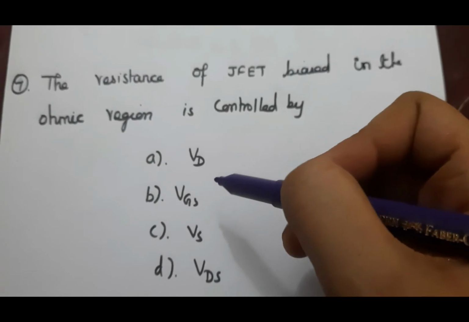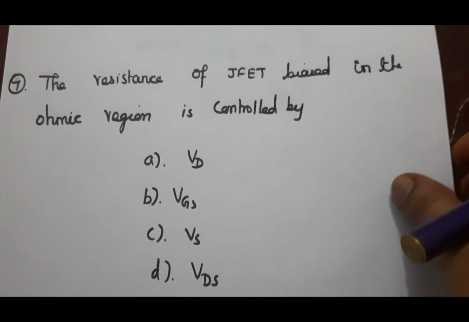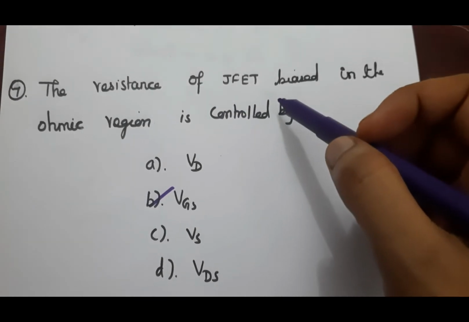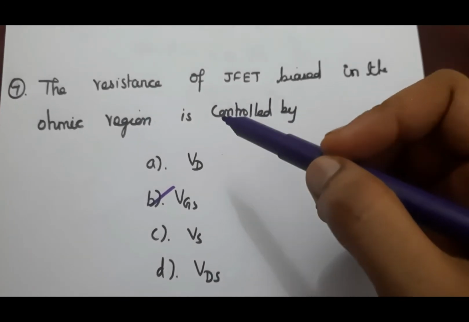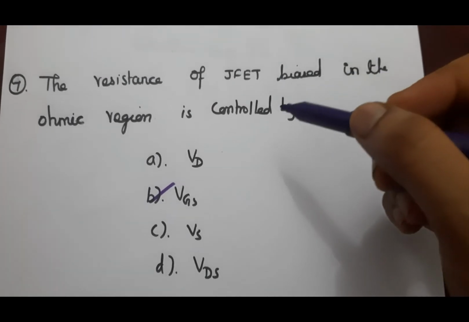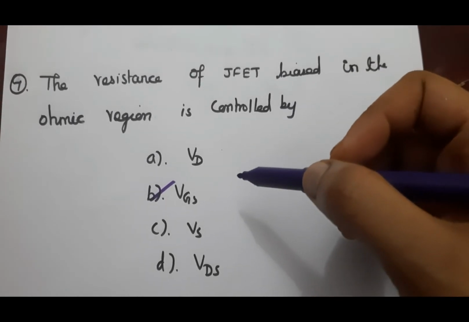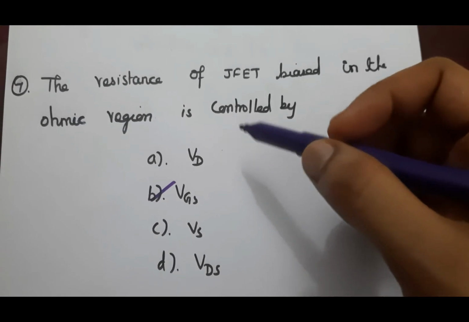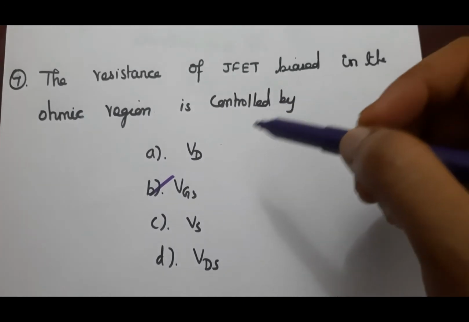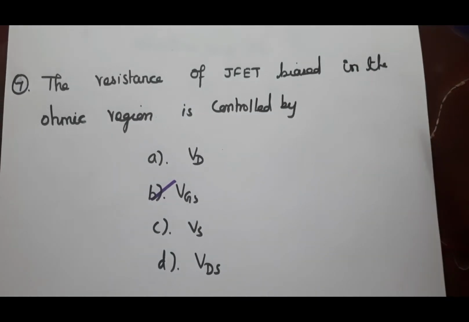Next question, the resistance of JFET biased in ohmic region is controlled by VGS. The gate voltage in FET controls the current flow. So for the resistance of JFET in ohmic region, the VDS is very low, and we can adjust the resistance by changing the value of this VGS. So the resistance of JFET biased in ohmic region is controlled by VGS. B is the answer.